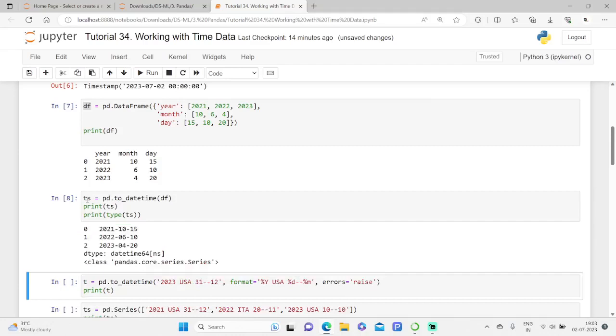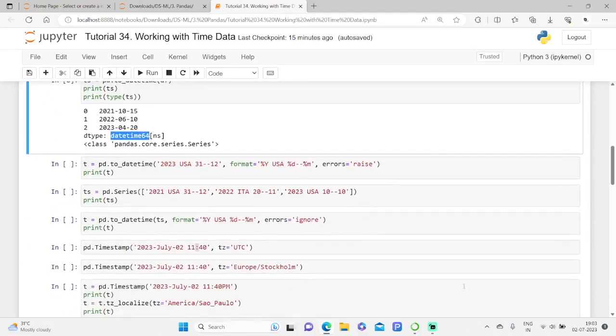As we can see, the function has converted a data frame into a series of datetime64 values. Another possibility is converting strings that describe a date and a time, but whose format is too unintelligible for the constructor. In fact, the to_datetime function allows you to add an optional parameter, format, in which you can specify the particular formatting.